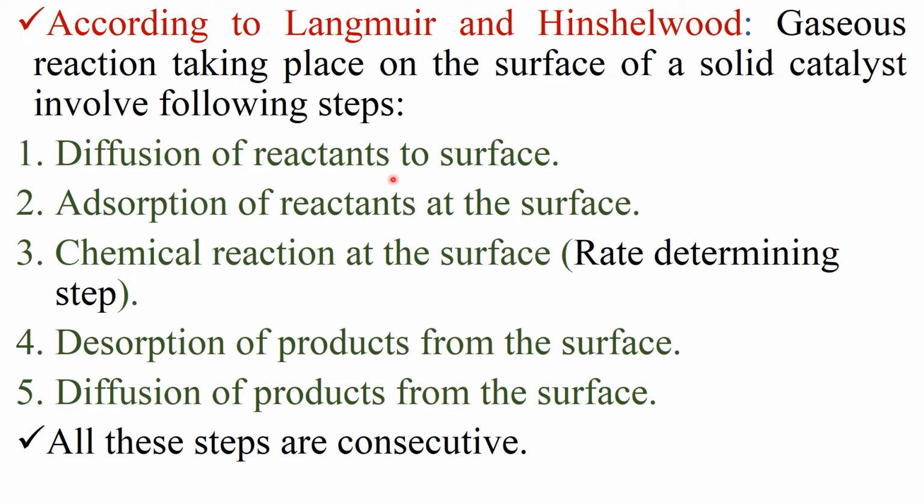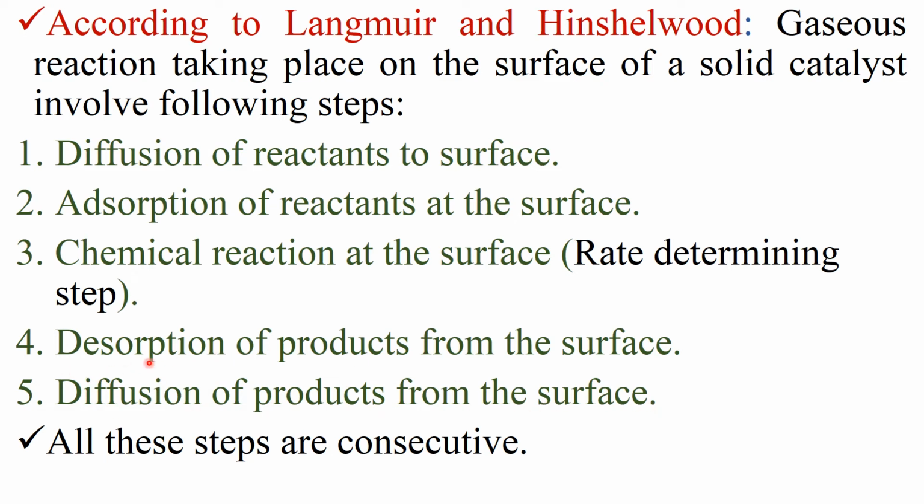There is diffusion of reactants to the surface. In second step, these reactants get adsorbed on the surface. In third step, there is chemical reaction at the surface of the catalyst. In fourth step, desorption of products from the surface. In fifth step, diffusion of product from the surface.